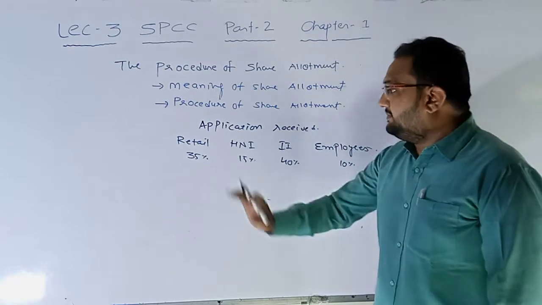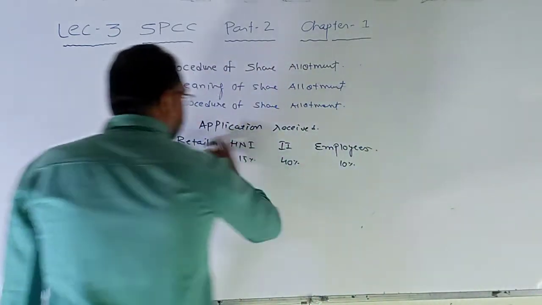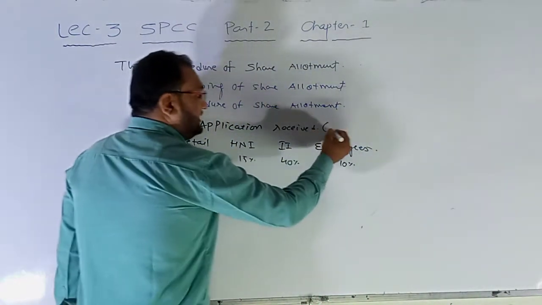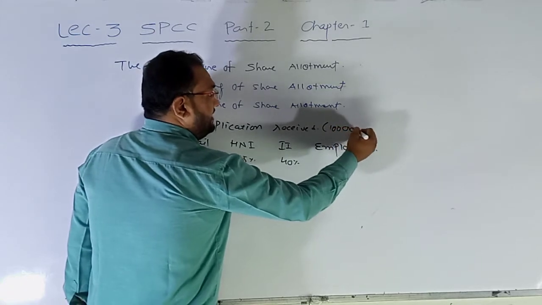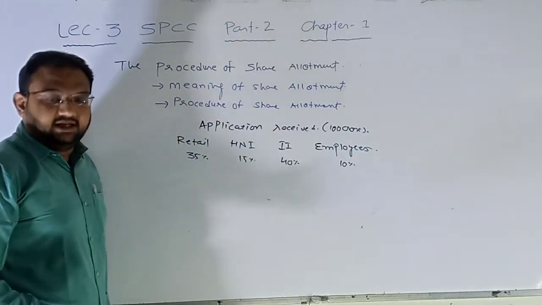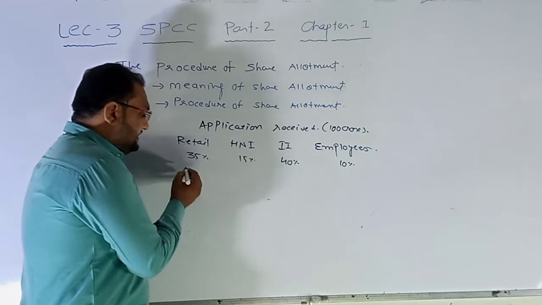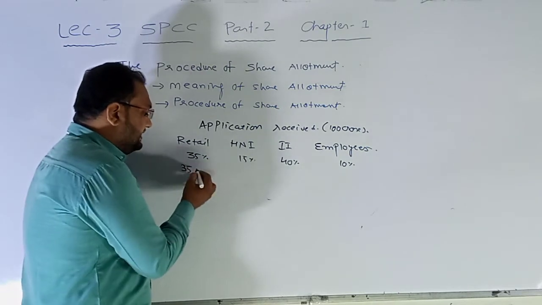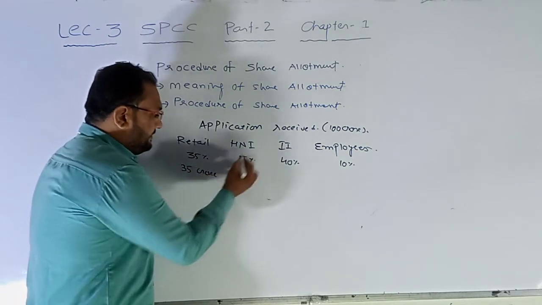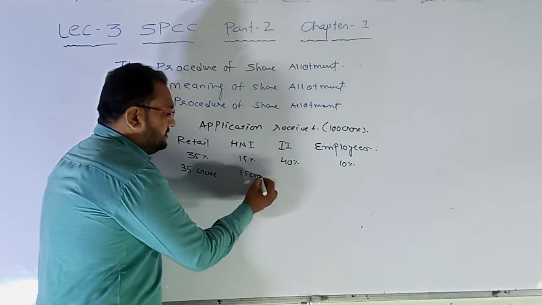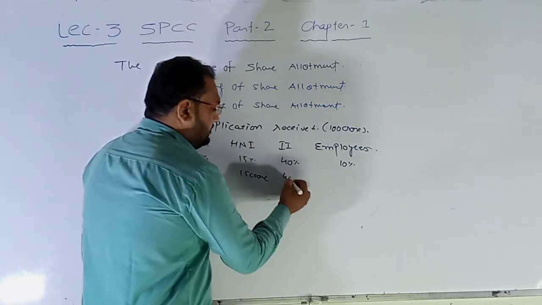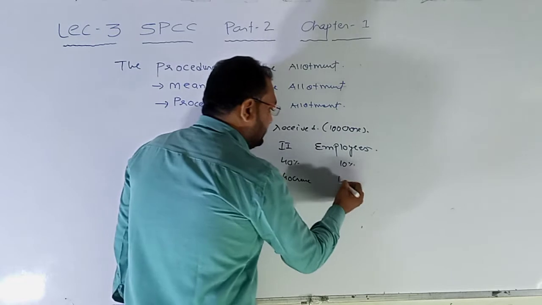Now here, say for example in retail, now the application is of the 100 crore. That means the IPO's full or final amount is 100 crore. It means in retail they get 35 crore, HNI 15 crore, 40 crore, and 10 crore.